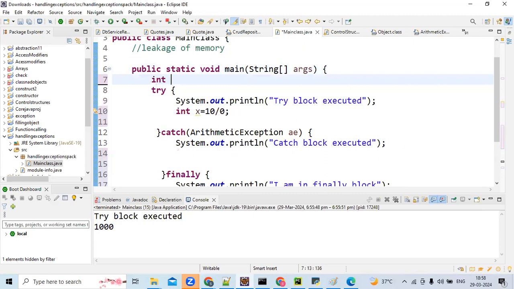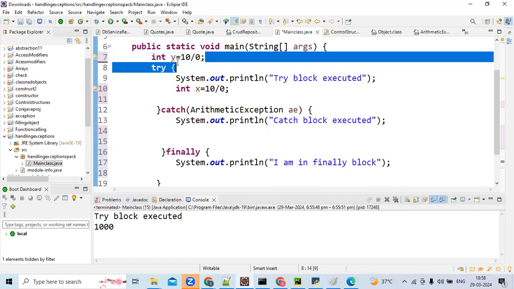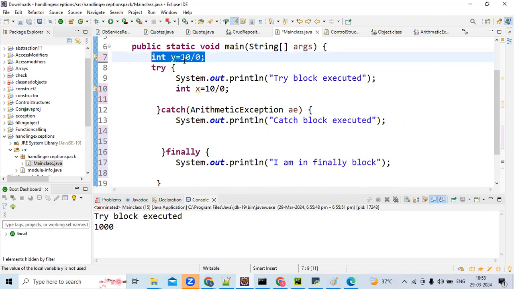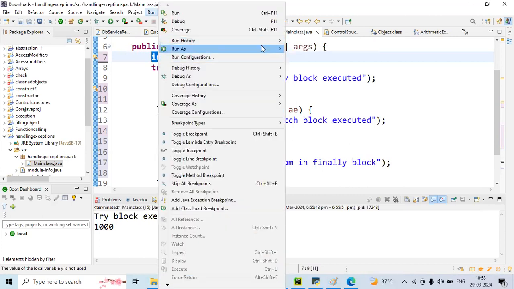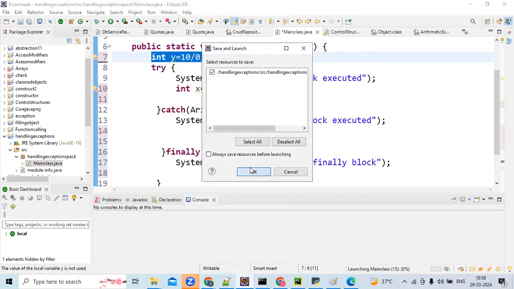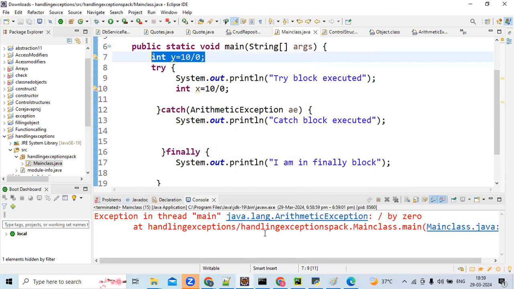See, if my exception is raised outside my try catch, in this case we will get a runtime exception. The finally block won't be executed. In this case also the finally block is not executed. We'll get only the runtime exception.